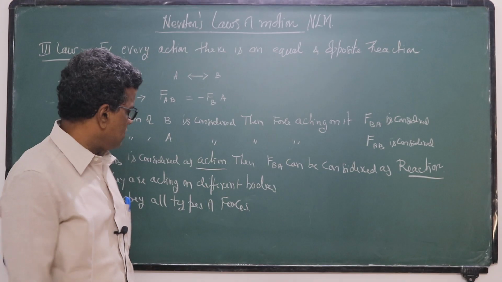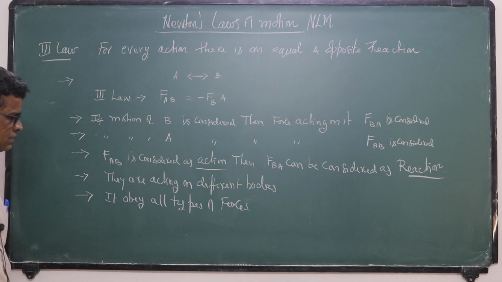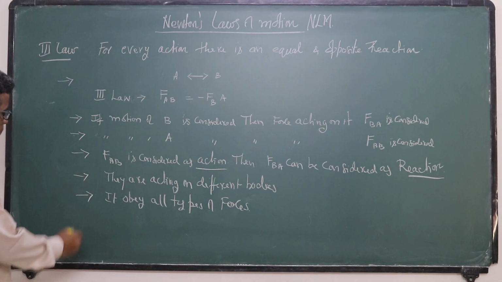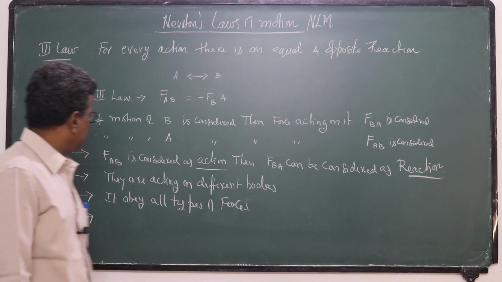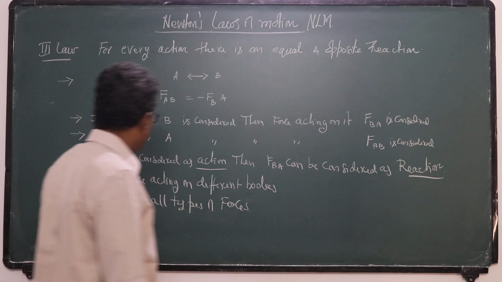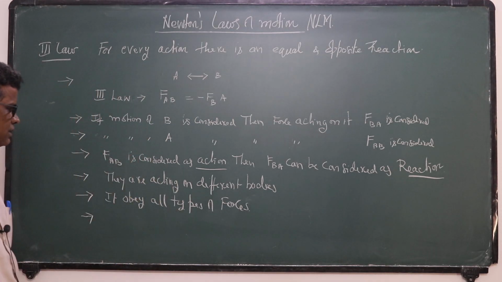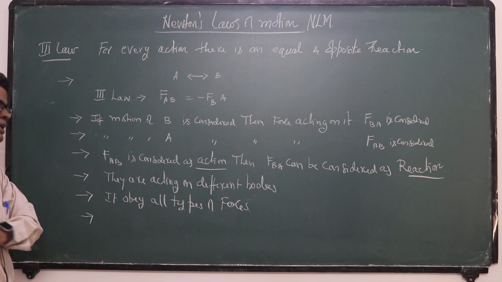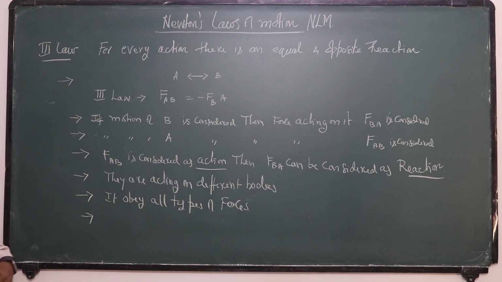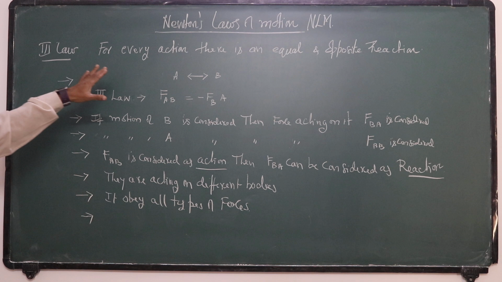All these types of forces obey Newton's third law. So this is an action-reaction pair.